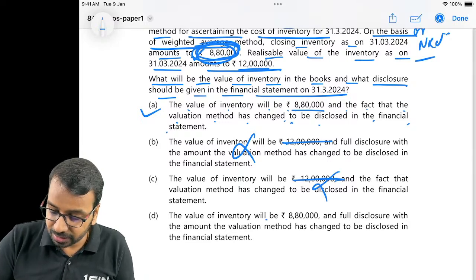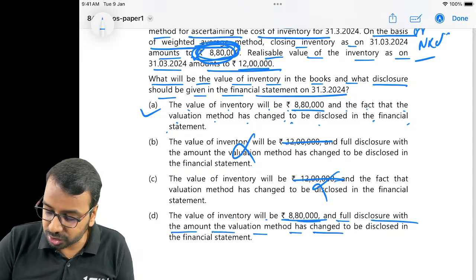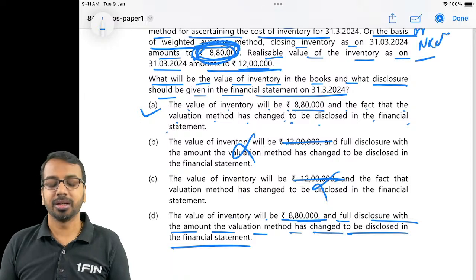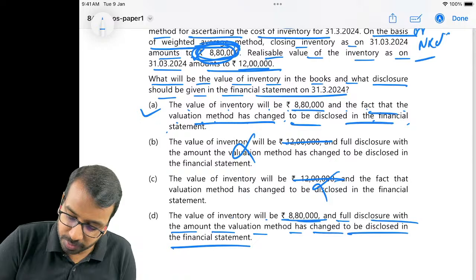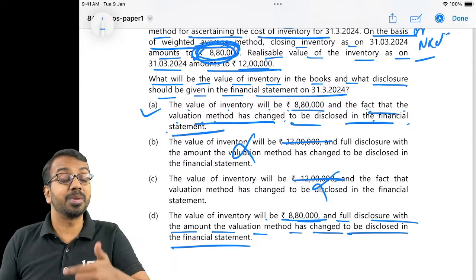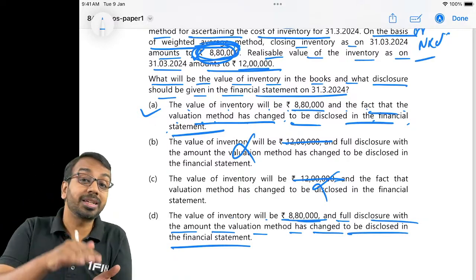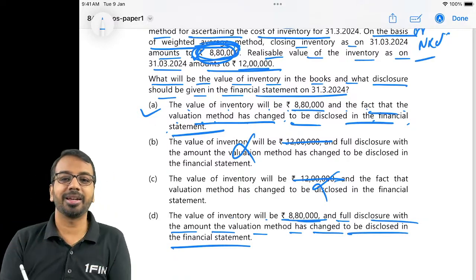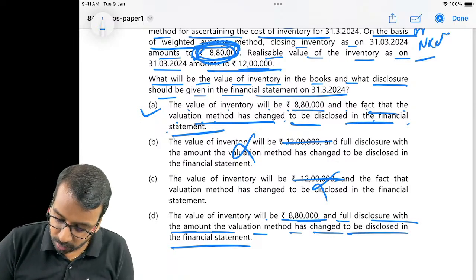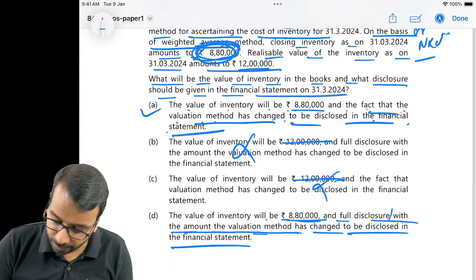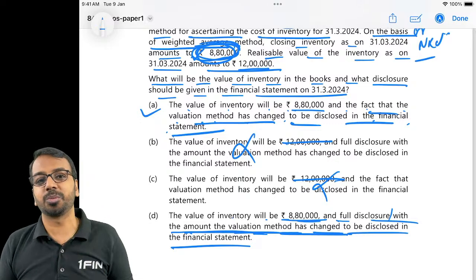The value of inventory will be 8,80,000 and full disclosure with the amount. Now if you see, here also they have said the valuation method has changed to be disclosed in the financial statement. But friends, please remember, whenever there is a change in the accounting policy, we have to also disclose what is the impact of the change in the current period and in the subsequent period. Now here we also need to give the amount of valuation method with the amount. How much is the impact of the change? That also needs to be given.